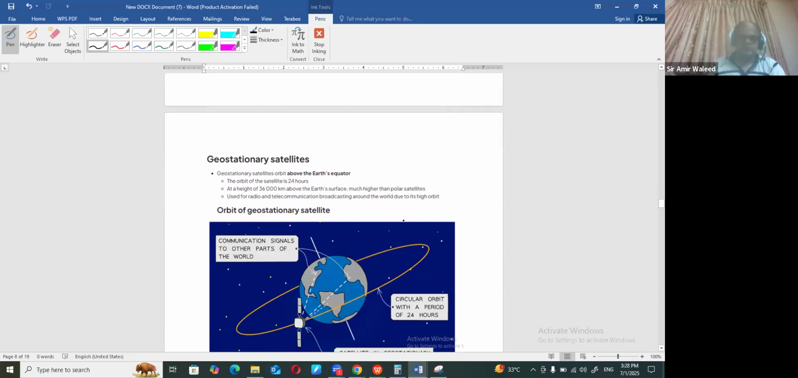So this is the way some of the satellites will be used for different purposes. As I just told you, the geostationary satellite is right there above the equator, and it has a time period equal to the Earth's. It has a height of 36,000 kilometers above the Earth, right? And much higher than the polar. And what is the purpose for that? Telecommunication and broadcasting worldwide.